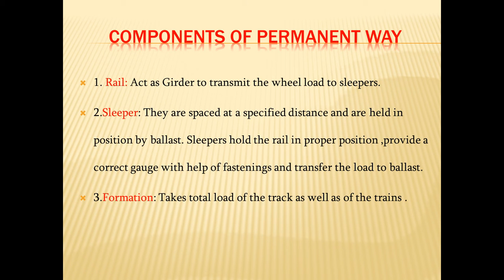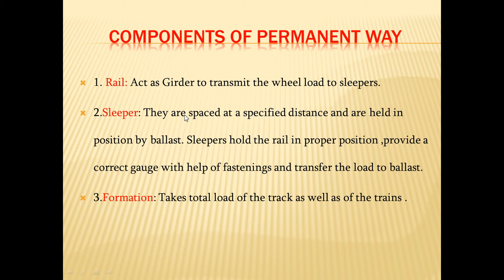The rails run parallel to each other, so we connect the rails to the sleepers. Otherwise there will be derailment of the locomotive. Sleepers also provide the correct gauge, meaning the inner distance between the two rails is maintained the same throughout the length of the track.